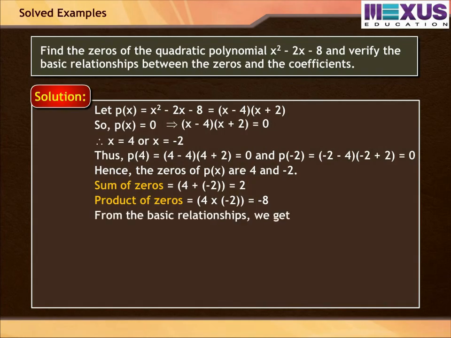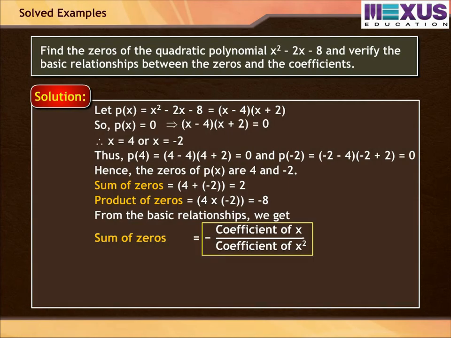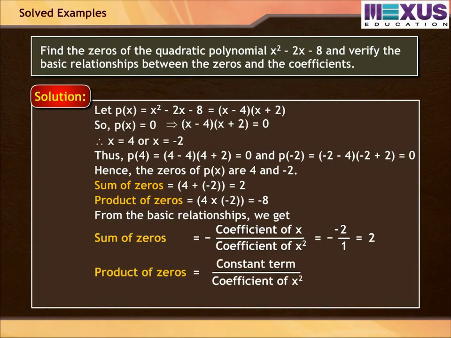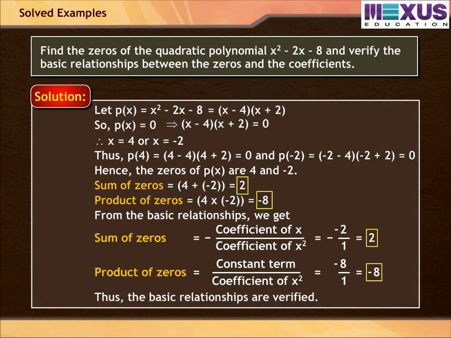Now, verifying the basic relationships between zeros and coefficients, we get sum of zeros equal to −(coefficient of x)/(coefficient of x²). We get −(−2)/1 = 2. And product of zeros equals constant term/coefficient of x². We get −8/1 = −8. Thus, we can see that by both methods we get the same answer. Thus, the basic relationships are verified.